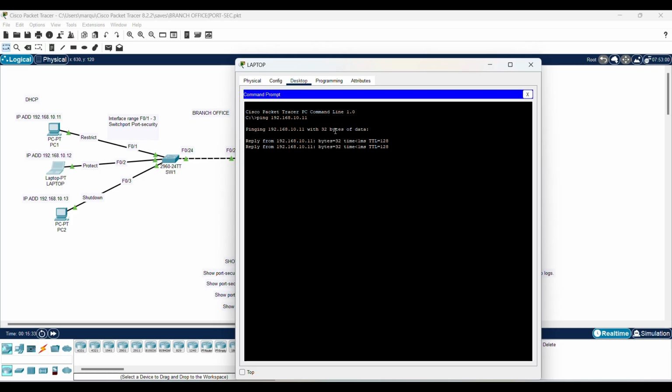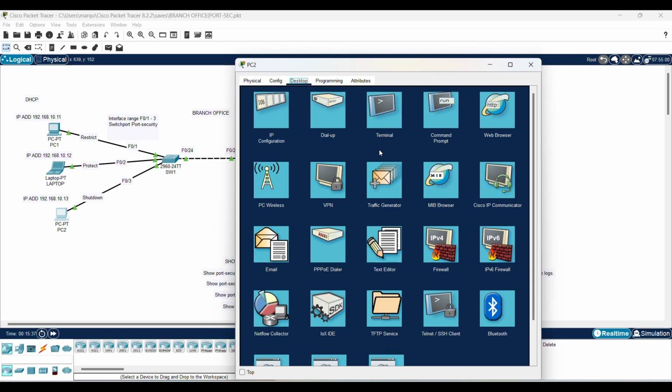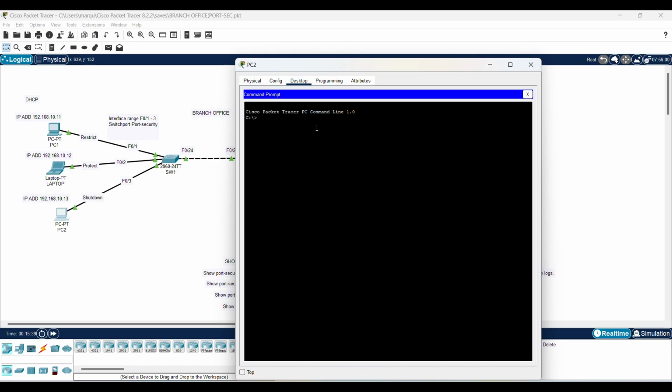There we go. Worked just fine. That's good. This should also work just fine. Ping 192.168.10. I'll do 11 on that one. I'll do PC1. Everything worked just fine.